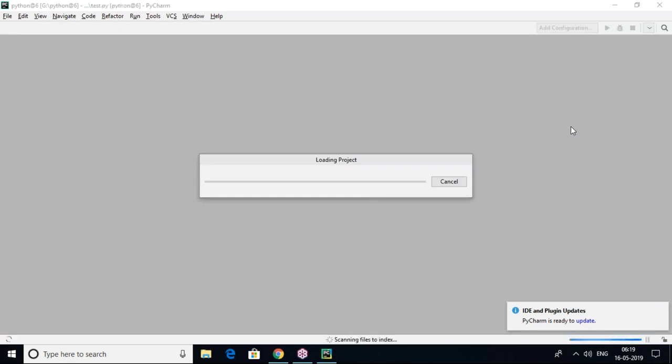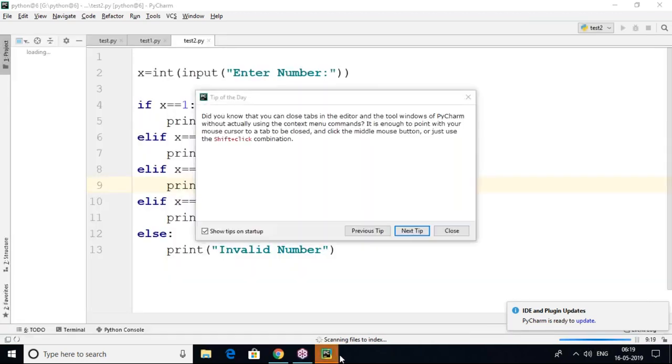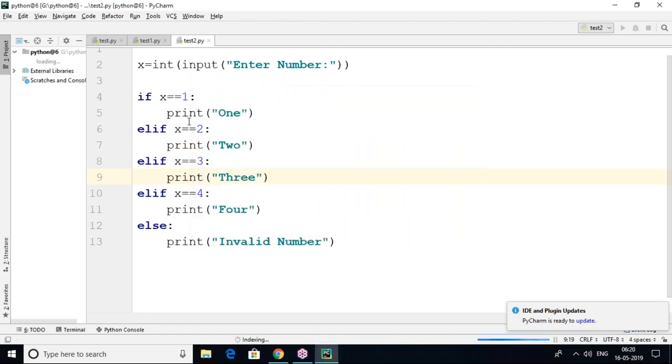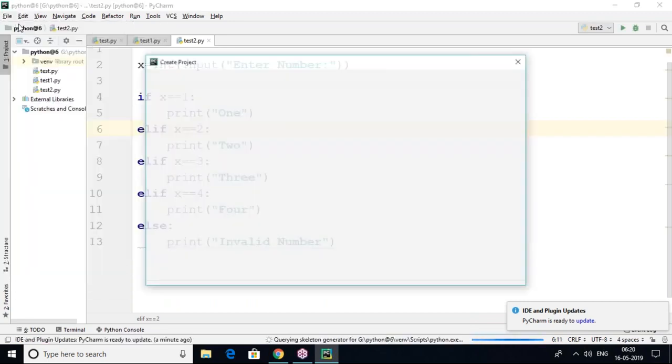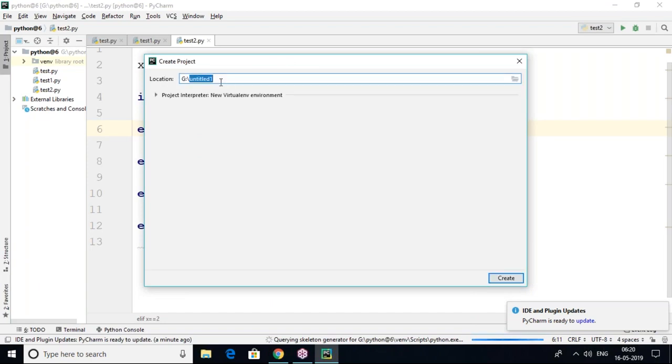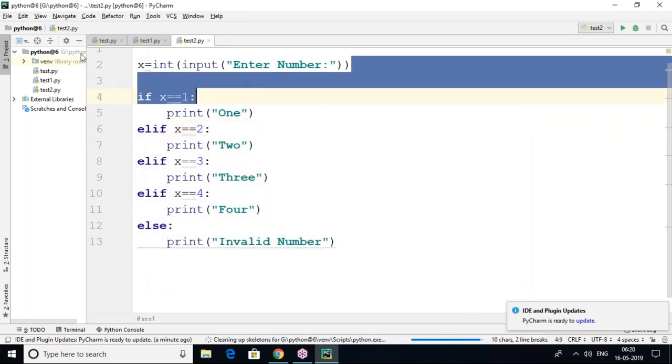It's loading the project. So we already created a project, no? Let's open that. If you want to open an existing project, you can go to the open option, or if you want to create a completely new one, you can create a new one, no problem at all. While creating a new project, you have to give the project name, then click create. Once it is created, you have to add some files. How to add files?